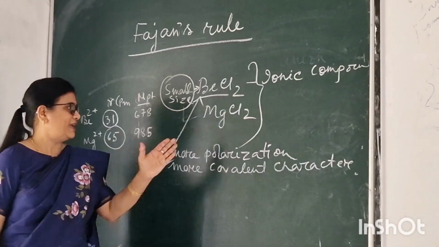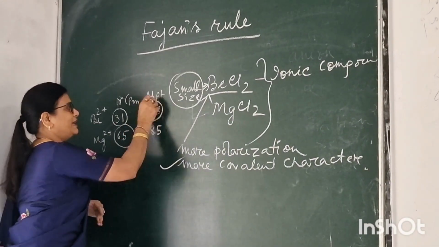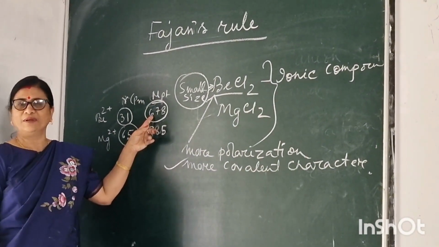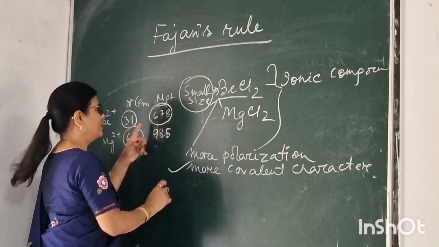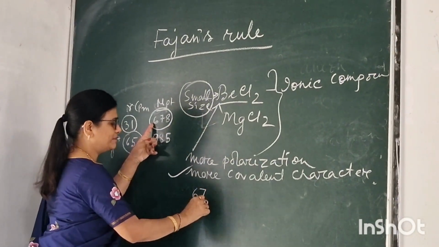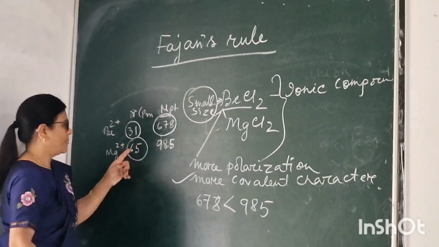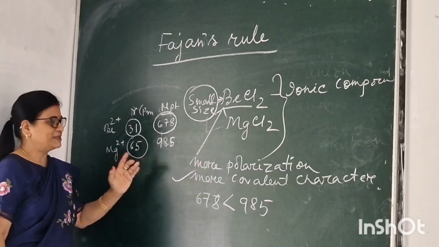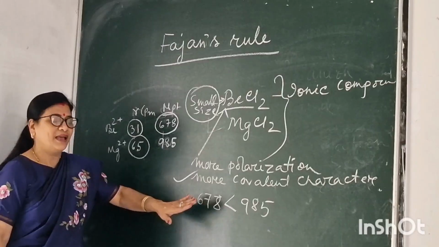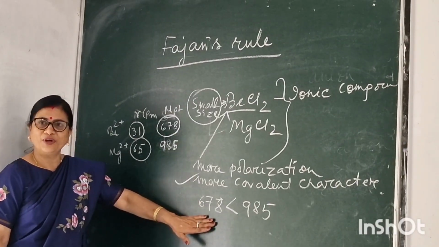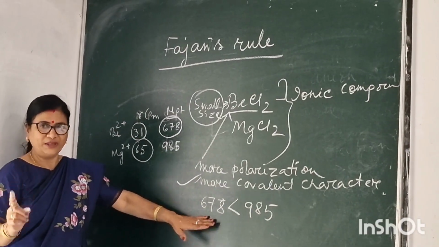Here this is 678. Melting point is lower in case of beryllium compound, this is 678, which is less than 985. No, this is in case of magnesium. That means here covalent character is more, so the melting point is less.